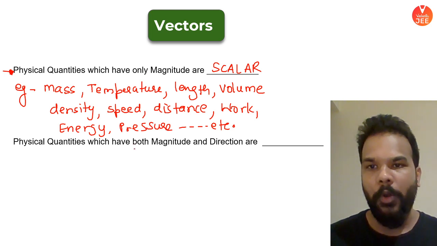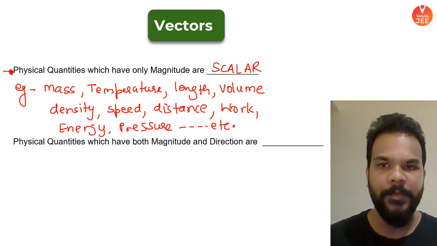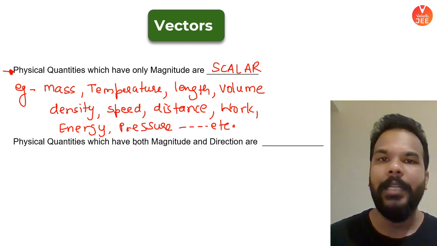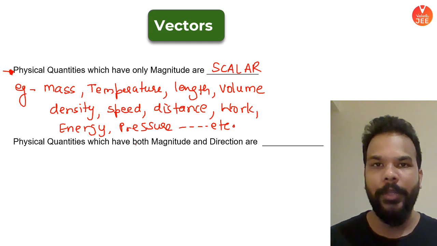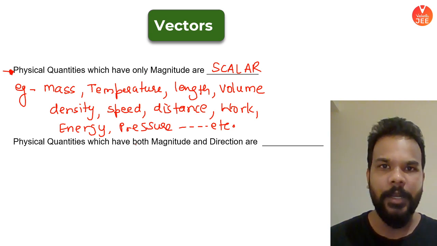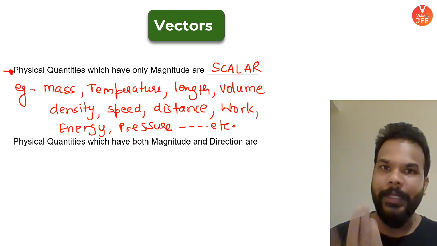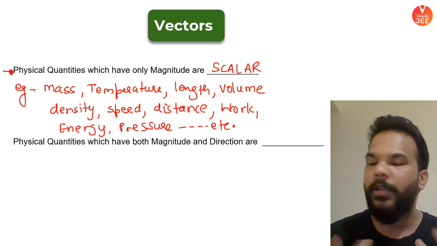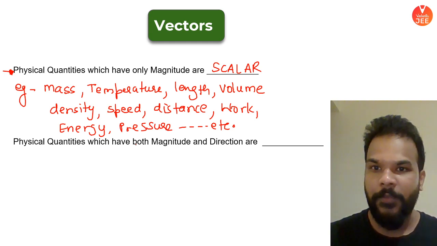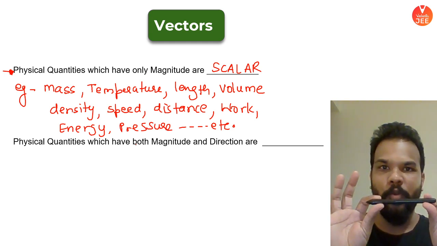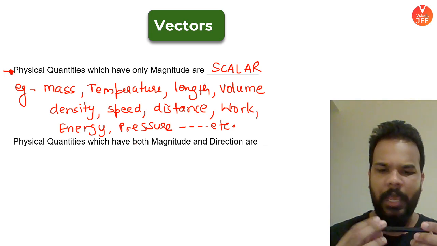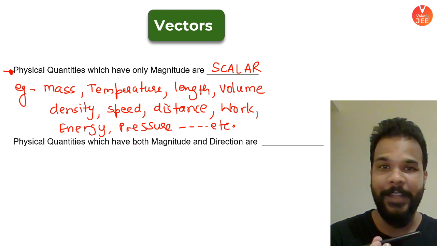Now, what is important is that when you are measuring any of these quantities, be it mass, temperature, length, volume, anything, you are only concerned about their magnitude. You are not concerned about their direction. It doesn't make sense. What is significant for the quantities written over here is only their magnitude, right? Direction doesn't make sense when you speak about these things. Yes or no, guys? If you ask what is the length of this pen which I'm holding right now, say it is roughly 12 centimeters. In which direction? It doesn't make sense to speak about its direction.